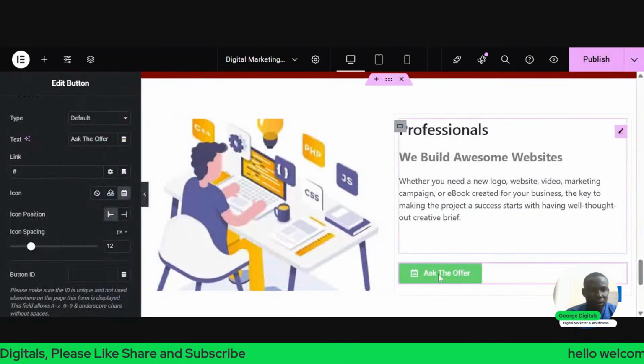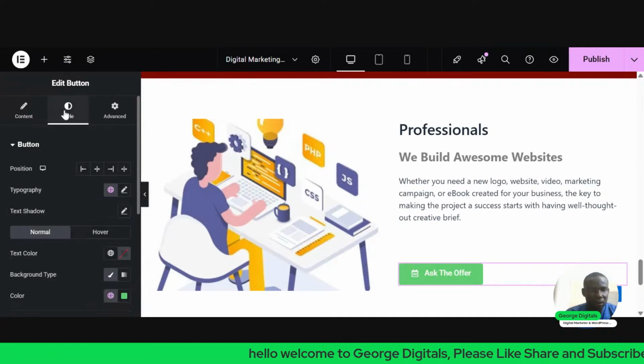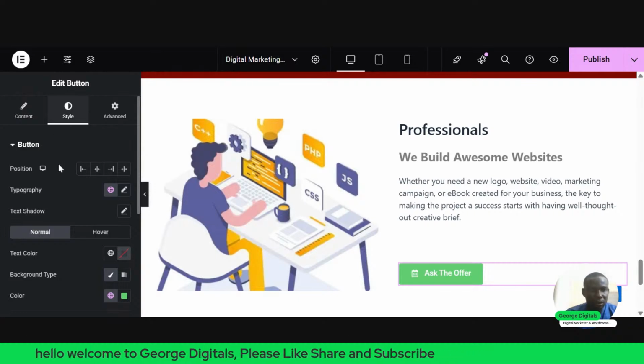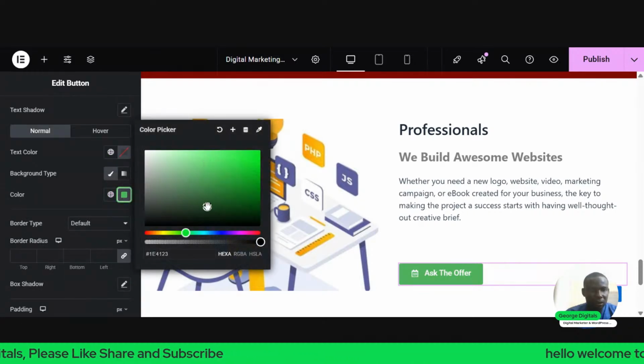Then I'll change the color of this button by clicking on edit button, style. Under the style, click here, change the color.